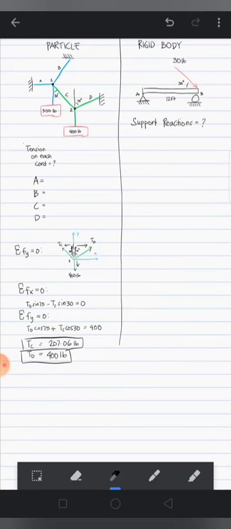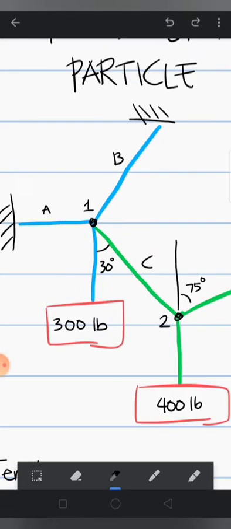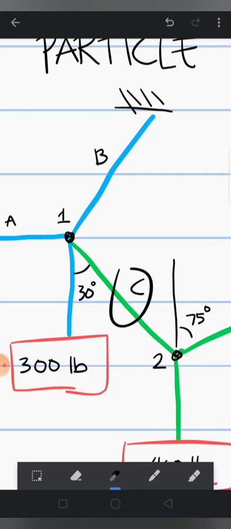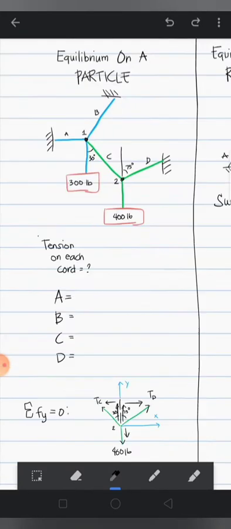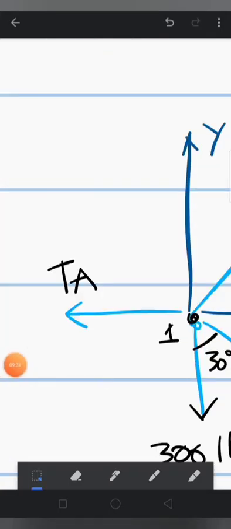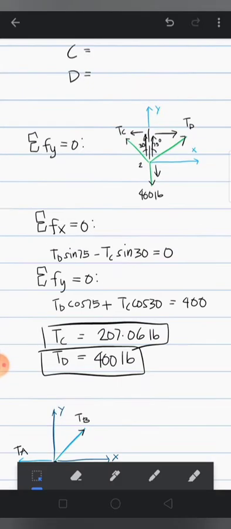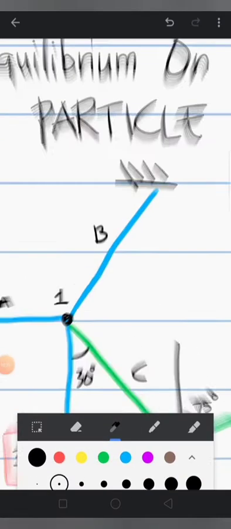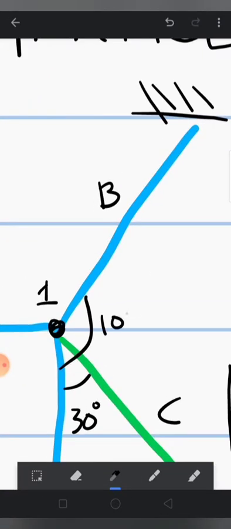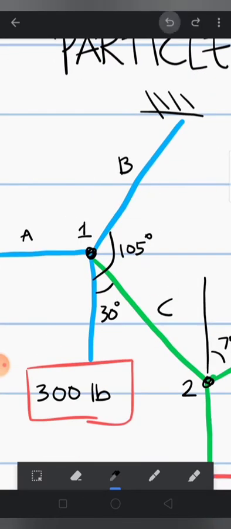So now that we have TC, we can draw a free body diagram of this point 1 and we can now solve for TA and TB. This 30 degrees, 300 pounds, this TB. In the problem, this angle is actually 105. I forgot to write it. The angle between the 300 and this B is 105.